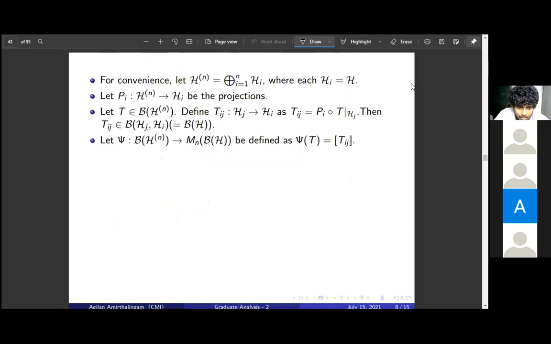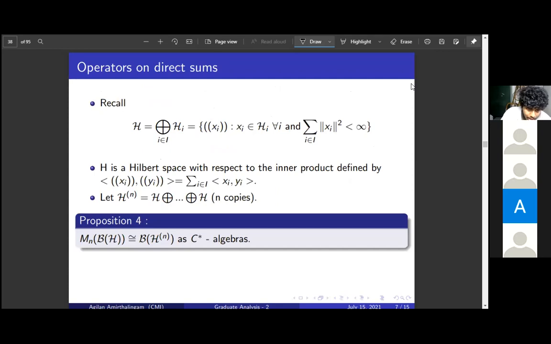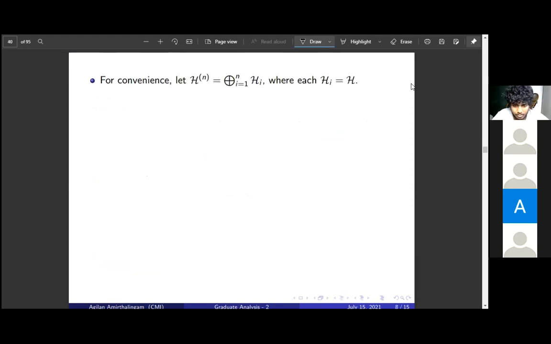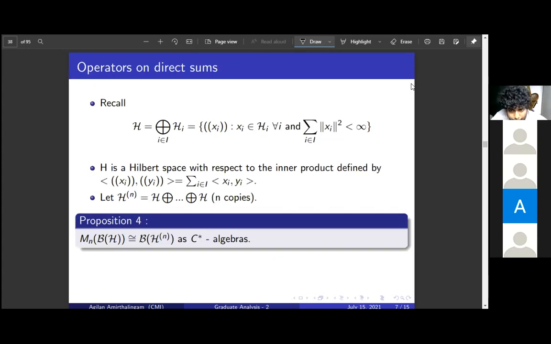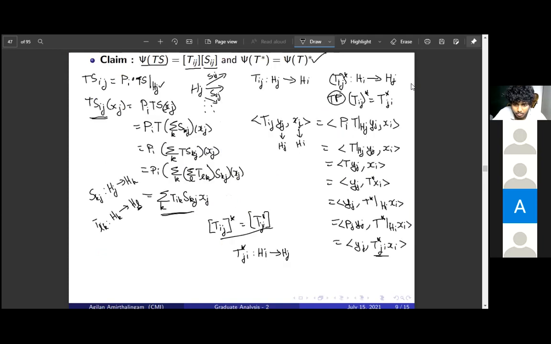So what we have done is, we have identified B of H^n, that is B of H_n, with M_n of B of H, n cross n matrices with entries in B of H. We will use this in our proof, and we will use the map psi. That is the identification we gave. So basically the star structure in M_n(B(H)) is just take the transpose and then you put star in the coordinates. So T_ij, the whole star, is T_ji star. Yeah, right. Done.